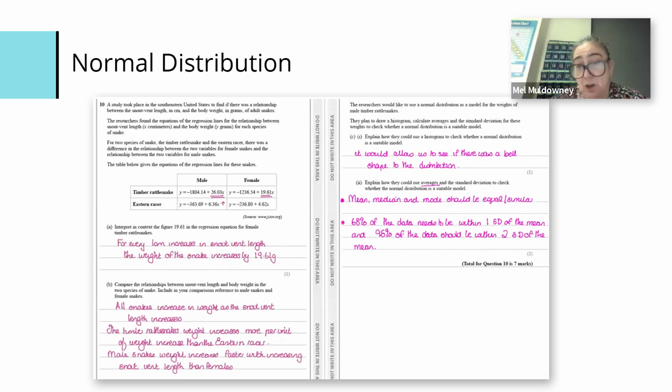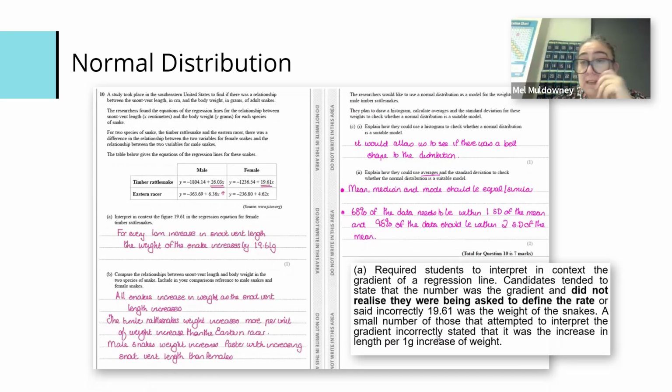So for this particular topic, part A, they didn't know that they were being asked to define the rate, or they said incorrectly that 19.61 was the weight, and a small number of those that attempted to interpret the gradient incorrectly stated it was the increase per length. So they needed to be talking about the rate. And you see the wording in there is, for every 1 centimetre of snout length, the weight of the snake increases. It's almost a definition, giving them an example of the kind of words they use.